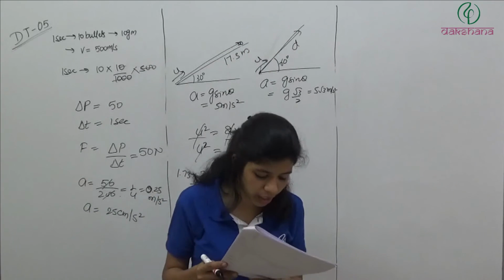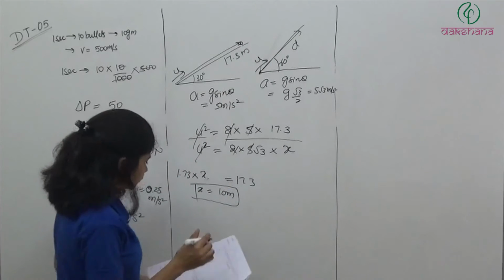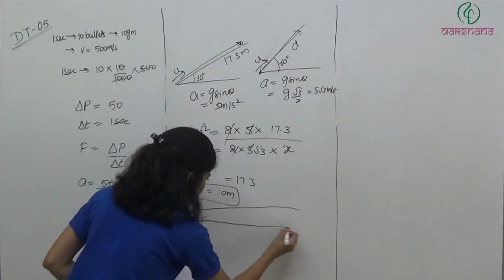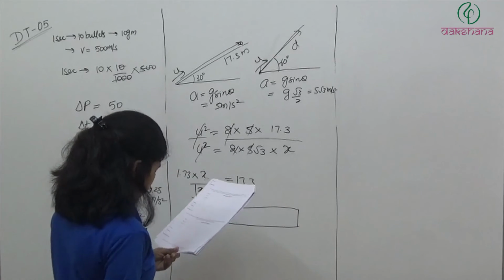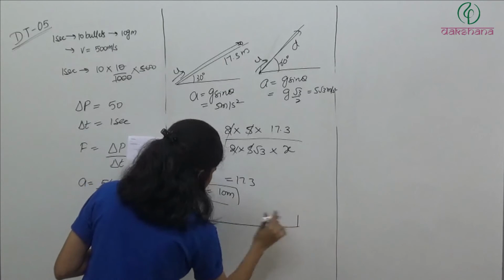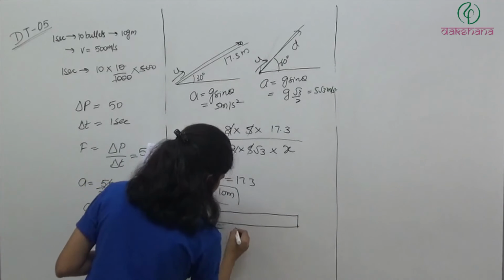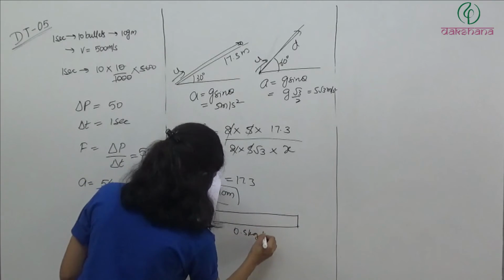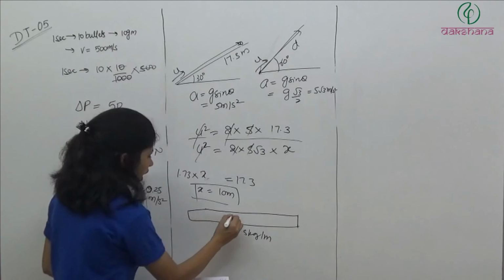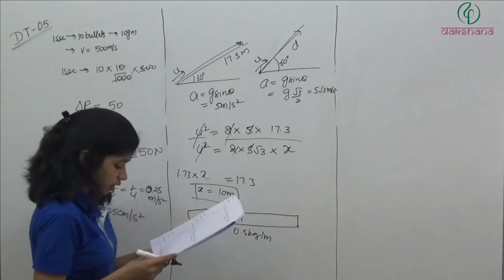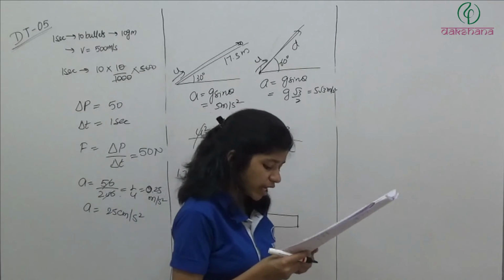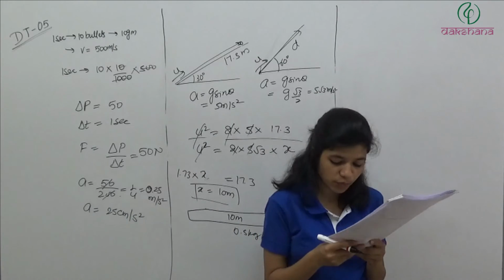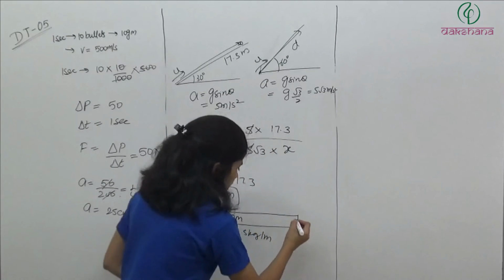Question number 33. A rope of length 10 meter and linear mass density 0.5 kg per meter. Every 1 meter has 0.5 kg mass. Is lying lengthwise on a smooth horizontal floor. It is pulled by a force of 25 Newton.